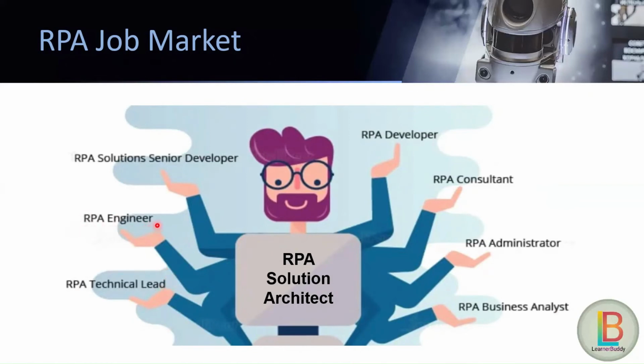RPA engineer is a similar term to RPA developer. Similar work is allocated to both the RPA engineer and the RPA developer. RPA solution senior developer. These are those who have good insights on RPA and good years of experience in developing RPA solutions, and these people work as RPA developers themselves.